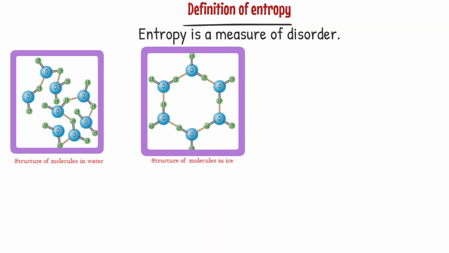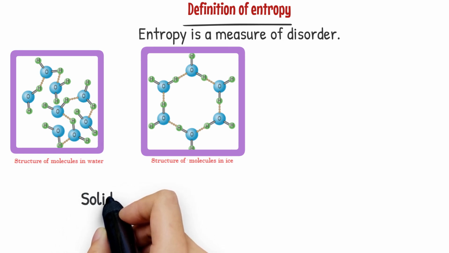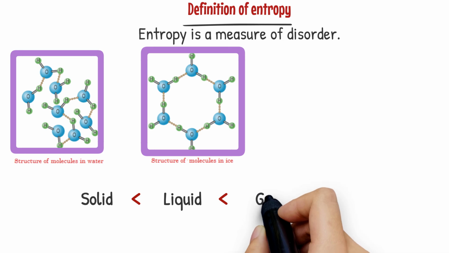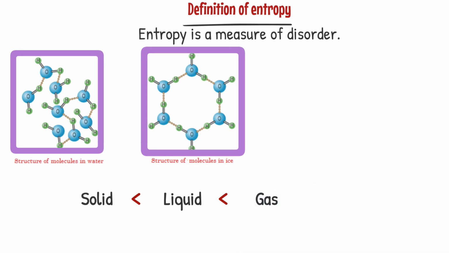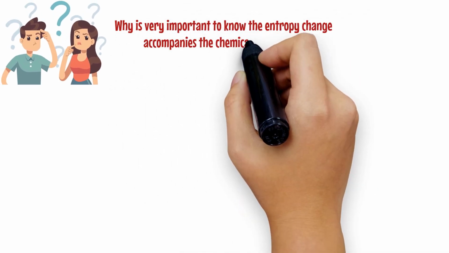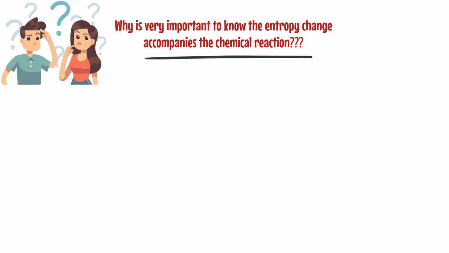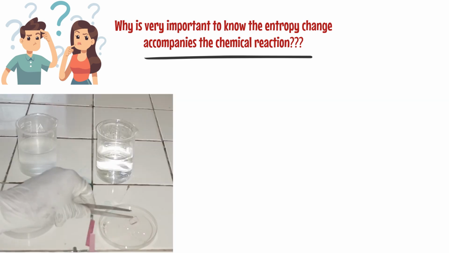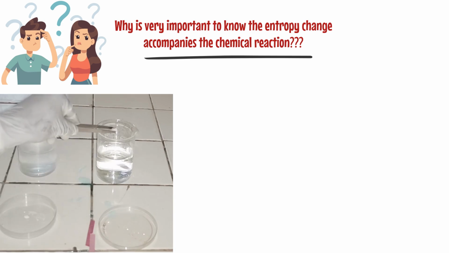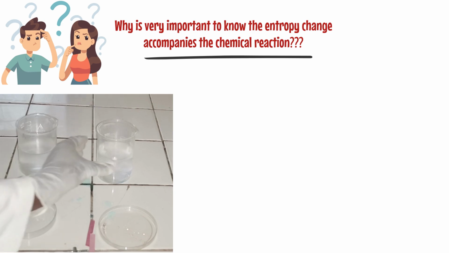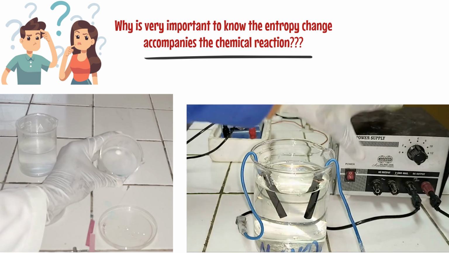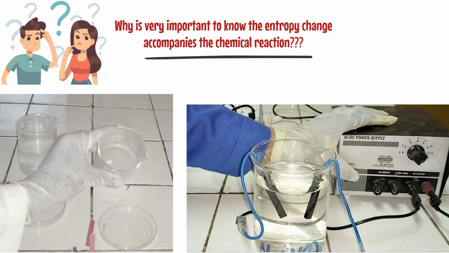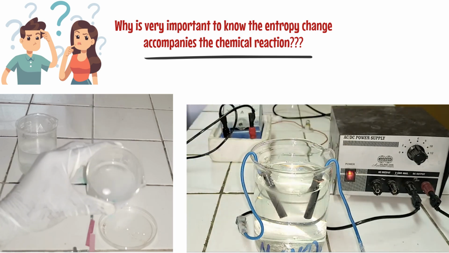For any other substance, solid has low entropy compared to liquid, and liquid has low entropy compared to gas. Entropy increases from solid to gas. Why is it very important to know the entropy change that accompanies a chemical reaction? Some reactions are spontaneous. For example, this reaction of sodium and water is spontaneous. Other reactions are non-spontaneous. For example, this reaction of decomposition of water by electric current in electrolysis is non-spontaneous.